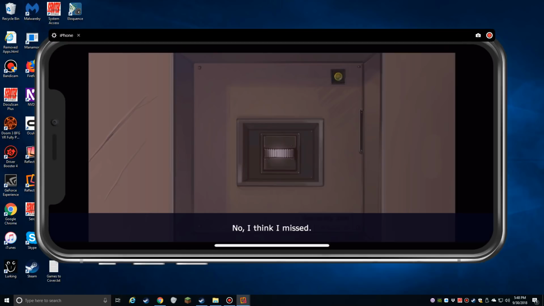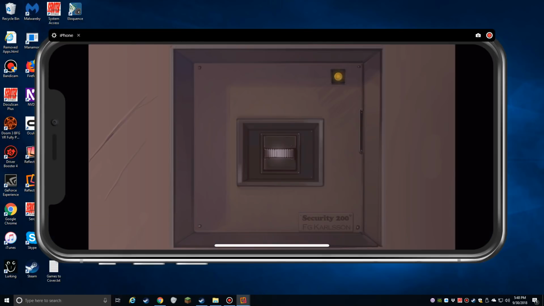No, I think I missed. You'll have to start over and go to the... that's right. Pretty sensitive. These kind of locks probably reset if you do it wrong. Be very subtle.